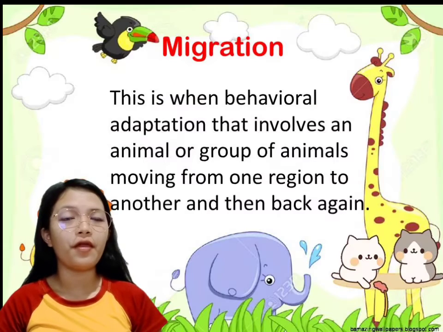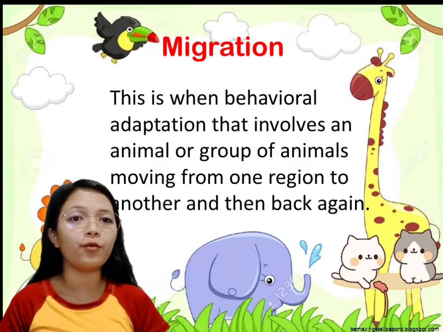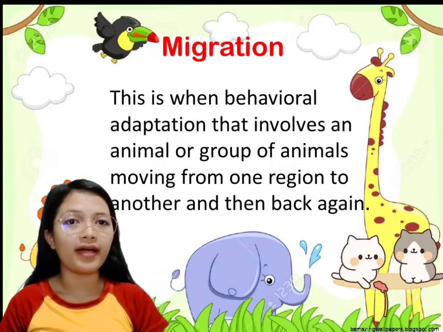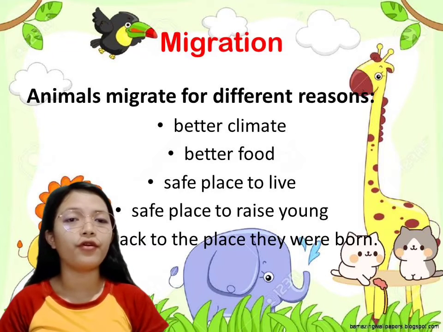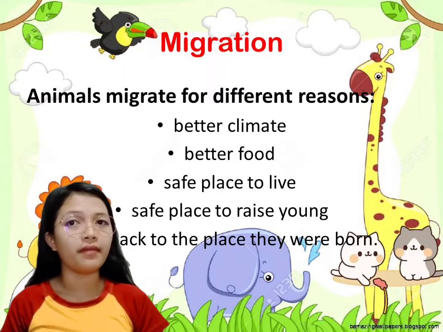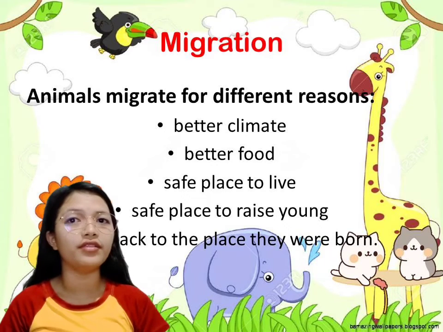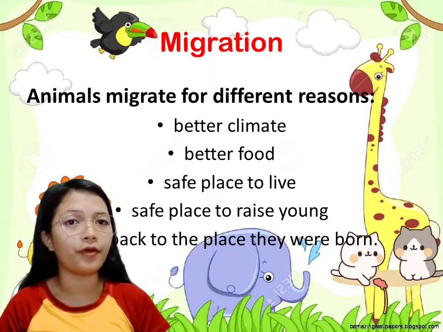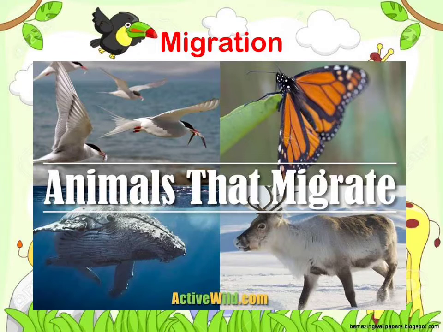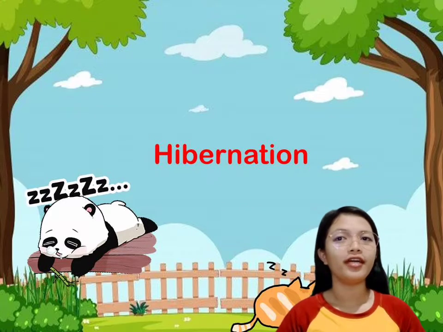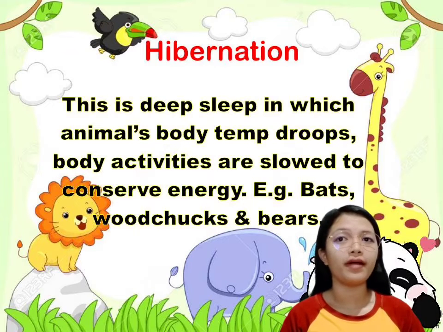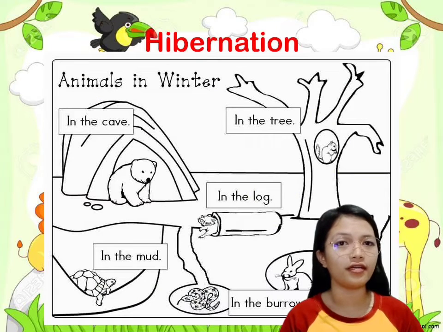Migration. This is a behavioral adaptation that involves an animal or group of animals moving from one region to another and then back again. Animals migrate for different reasons: better climate, better food, a safe place to live, a safe place to raise young, and to go back to the place where they were born. Hibernation. This is deep sleep in which animals' body temperature drops and body activities are slowed to conserve energy. Examples are bats, woodchucks, and bears.